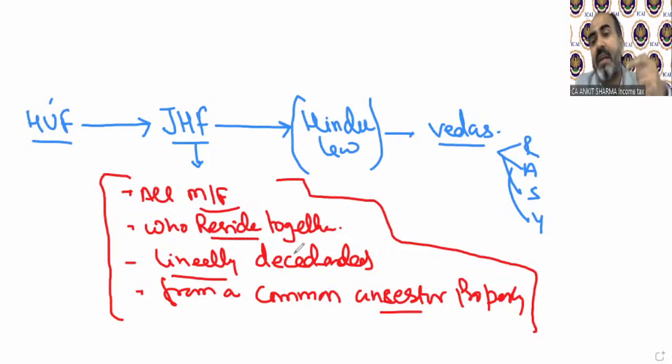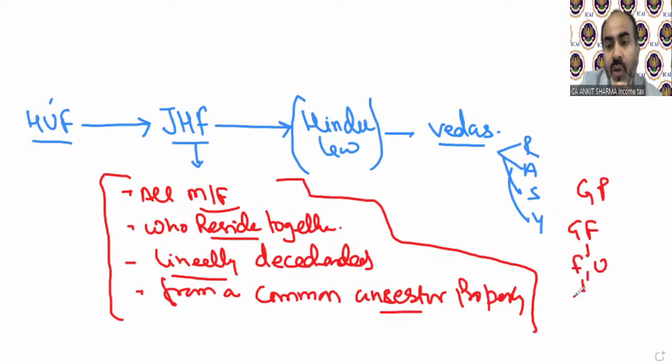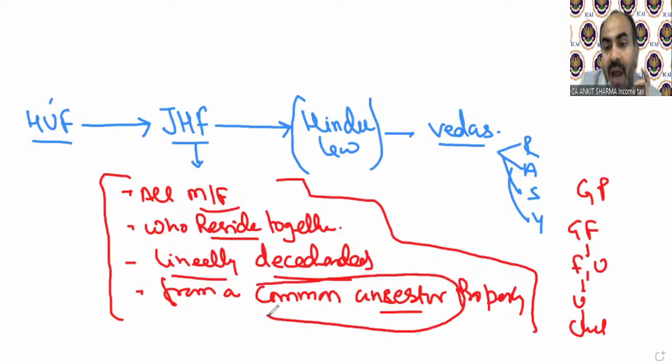Lineally means in one line, and descendant means one by one, in descending order. For example, if your grandfather, his family, then your father, your uncle, etc., then you, and then your children. So that is called lineally, one by one, in descending order, generation after generation. So those who are lineal descendants, and the ancestor must be common, that is a very important term. The terms are very important. Technically, every term is very important. I guess all 4 terms are very, very important. All male, female is applicable for male and female.